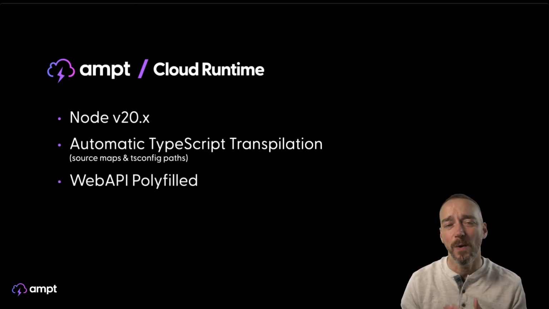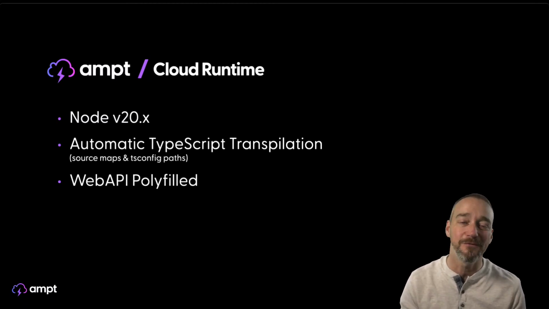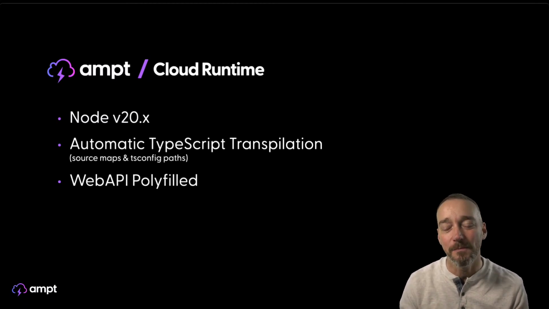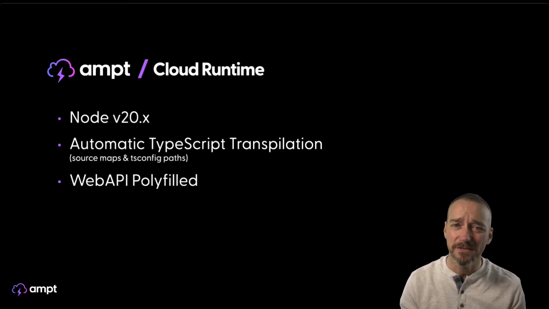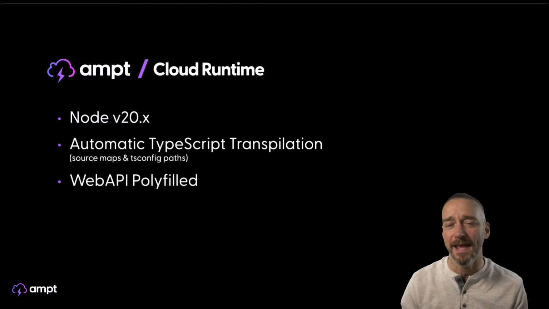We also give it this web API polyfill. If you're familiar with streams in Node, it's like a read stream versus a readable stream, which is a web API. Some of the more modern frameworks like Hono and Elysia, or itty-router, use web standards in order to do some of these things. So they're fetch-based. We've polyfilled that so that it uses the browser web standards fetch-based polyfill, and we use that for a bunch of different things. It just gives you some more flexibility.